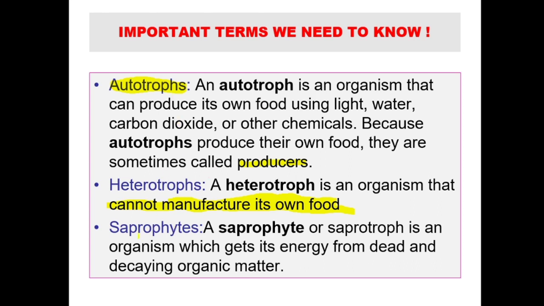Next is saprophytes. Saprophyte is a special kind of heterotroph. Saprophyte is also a heterotroph. They also cannot produce their own food. But what they do? They derive their energy from dead and decaying organic matter.